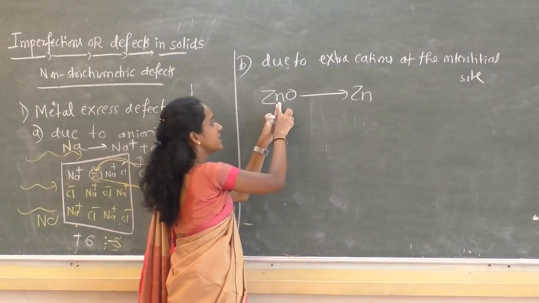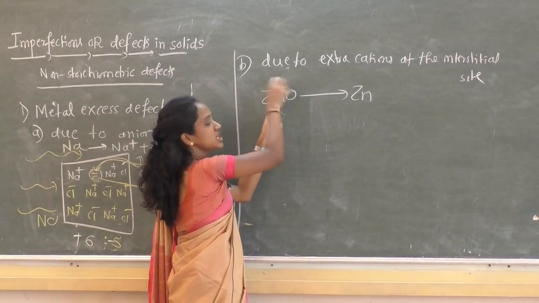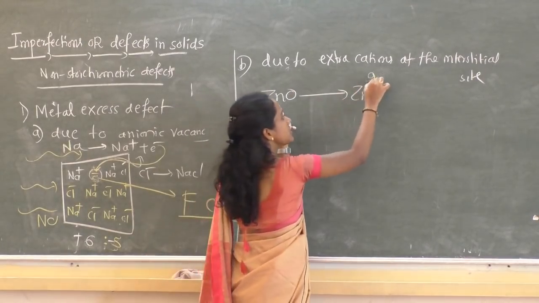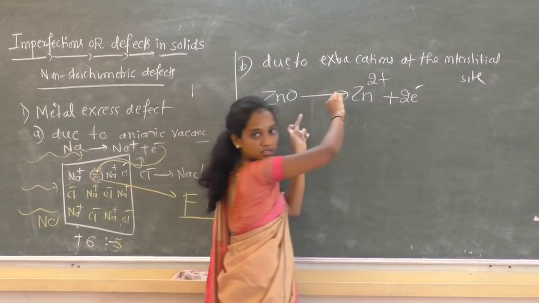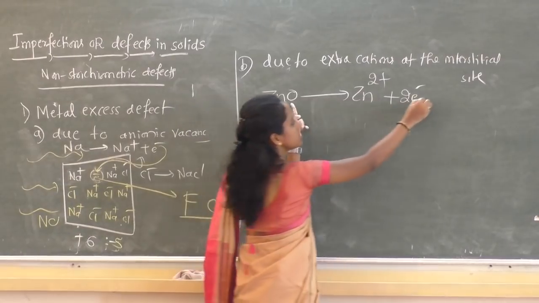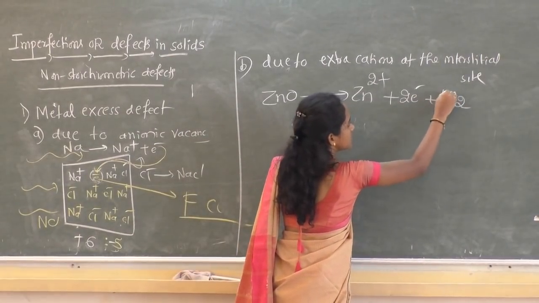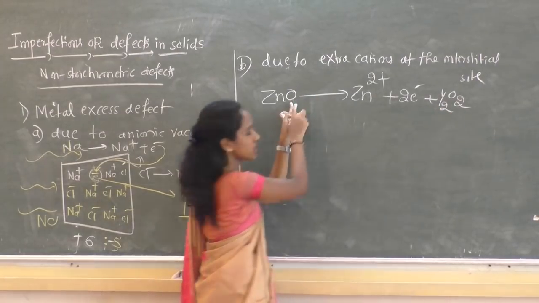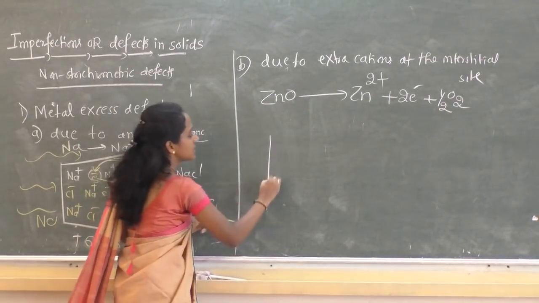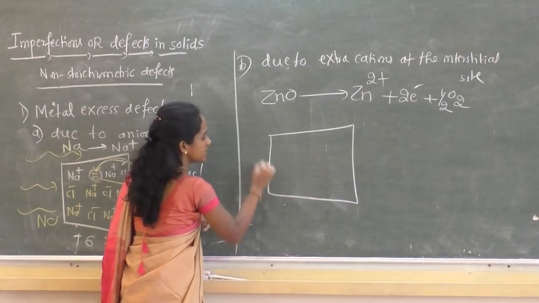Here Zn in the zero oxidation state converts into +2 state by releasing 2 electrons, and oxygen is released like this, half O2. To balance it, I have written half of O2 gives single oxygen. So I'll consider the zinc oxide crystal.